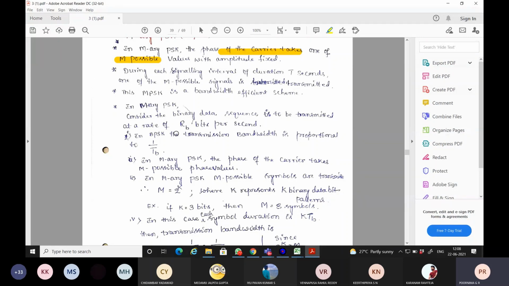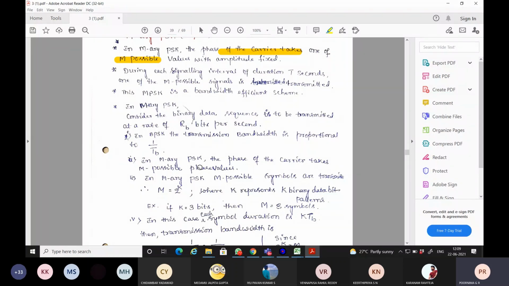First let us discuss this, and then we can go for the generation, its signal space diagram, its analytical computations, and the equations supporting this. All this we will further discuss. Whenever we go for any data transmission in digital communication, it is in terms of bits. Whenever BPSK is considered as the modulation scheme, what will be the duration of a bit? Bit duration will be TB seconds. Therefore the bandwidth for BPSK is proportional to 1 by TB.